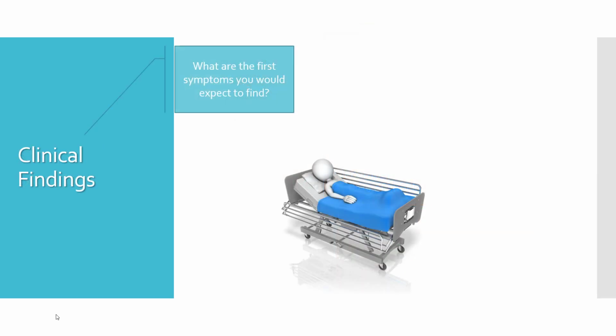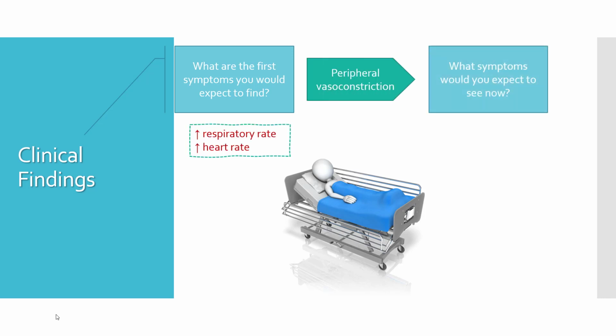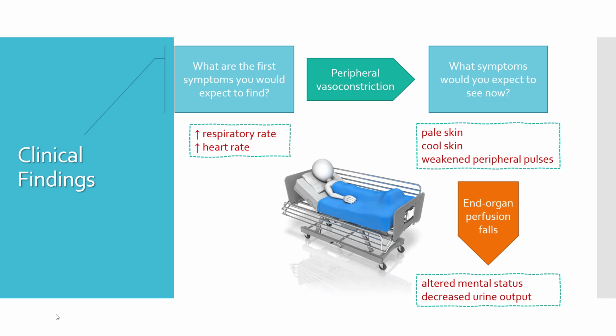Now, clinical findings in shock. So early findings will be increased respiratory rate, increased heart rate, you have peripheral vasoconstriction coming in, and then as a result of that you will find there is pale skin, there is cool skin, there are weakened peripheral pulses because the blood is being directed to vital organs. So blood flow to skin and other non-vital organs becomes less and less. When the shock continues, there is end organ perfusion failure, altered mental status, and decreased urinary output.